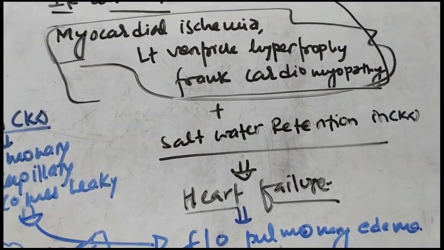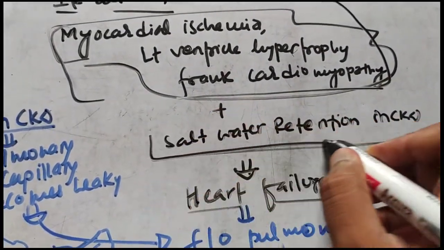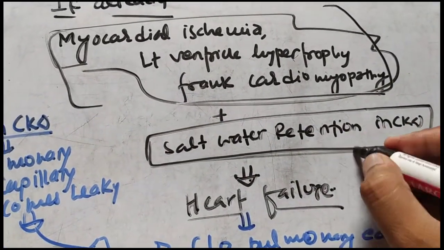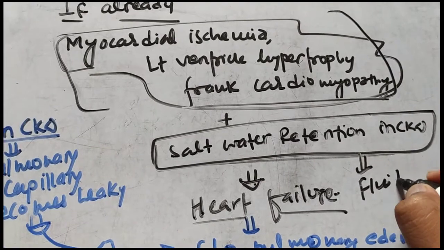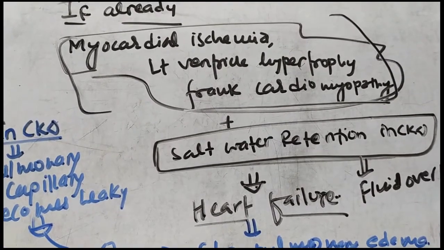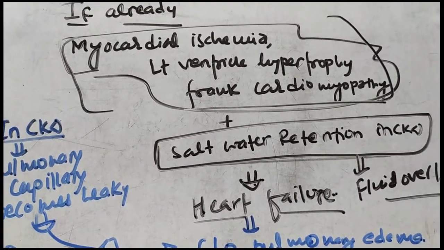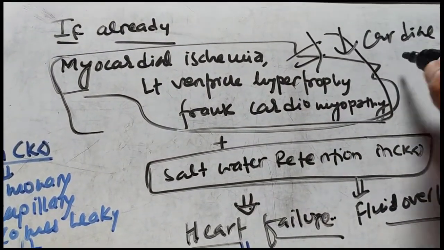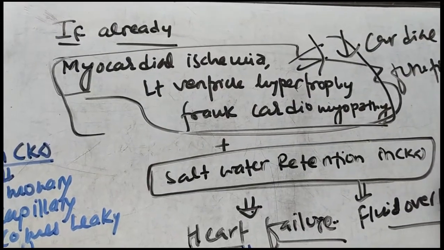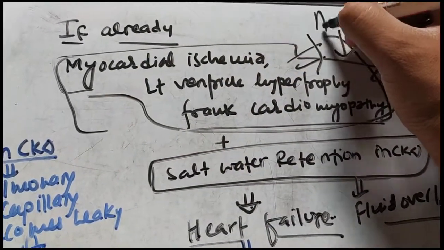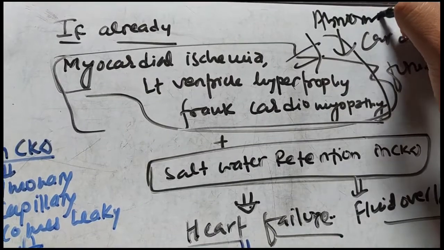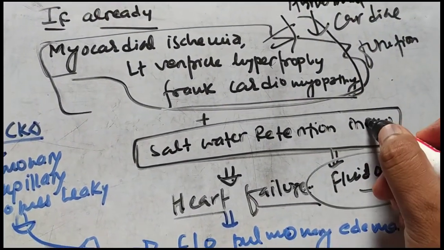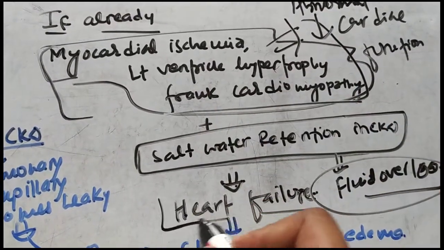or a frank cardiomyopathy, either of these or a combination of these, and we know that in CKD there is salt and water retention. So this salt and water retention means there is a fluid overload, and this fluid overload plus the abnormal cardiac function, both will ultimately lead to heart failure.